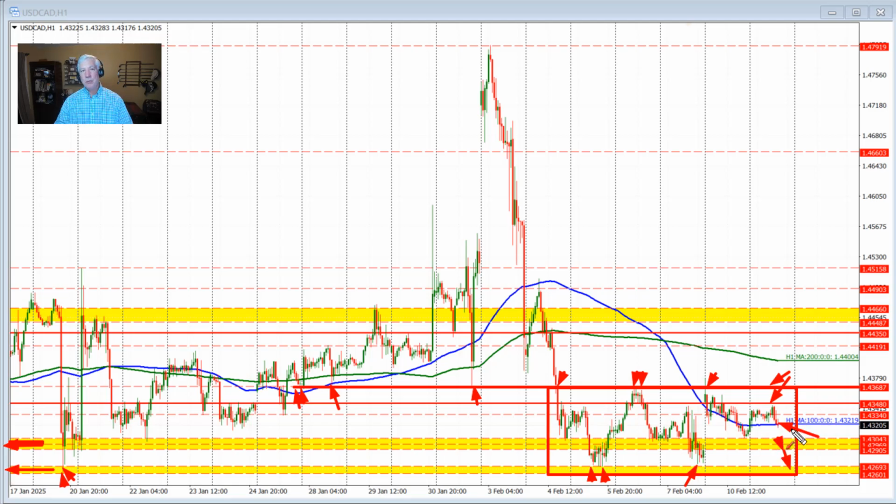So in between that sits the 100-hour moving average. That's going to be the barometer for traders today. Stay above it, it's more bullish. Move below it with a little bit more momentum, look toward the lower swing areas. We'll see how this plays out, but the market's so far taking the tariffs in stride, and honestly having the Canadian dollar get stronger in the process.